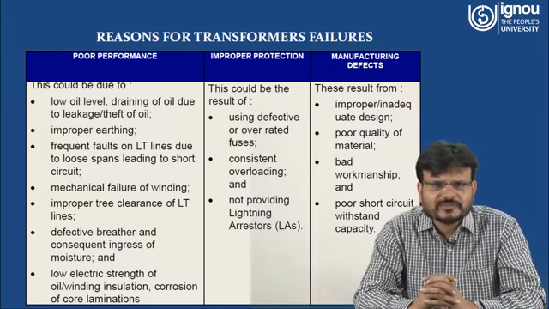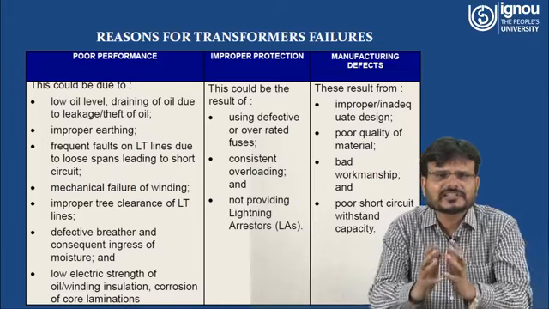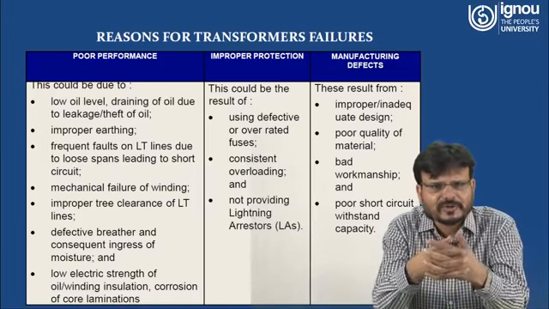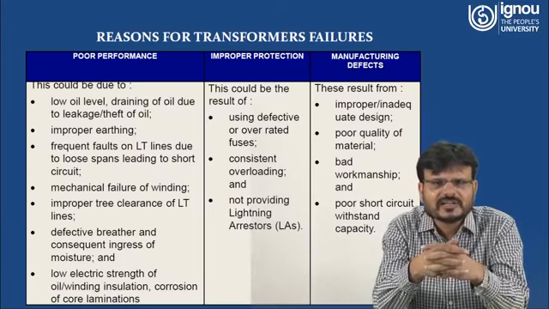This improper protection may be due to the use of defective or overrated fuses, consistent overloading of the transformer, or not providing a lightning arrester. And manufacturing defects may come from improper or inadequate design, poor quality of material, bad workmanship, and poor short circuit withstand capacity. So these are the reasons for transformer failure: poor performance, improper protection, and manufacturing defects.